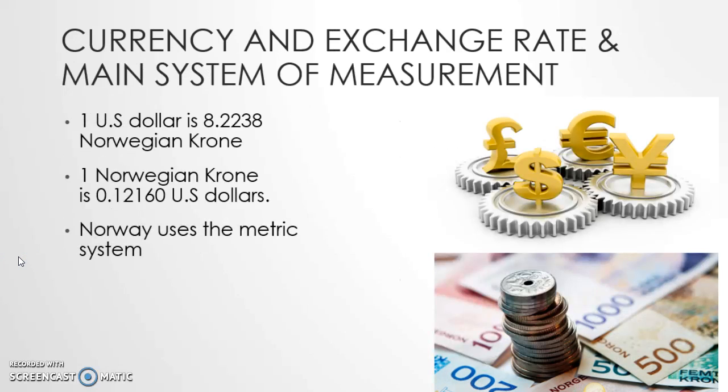Currency and exchange rate and main measurement system. $1 is 8.2238 Norwegian krone. 1 Norwegian krone is 0.12160 $, and Norway uses the metric system.